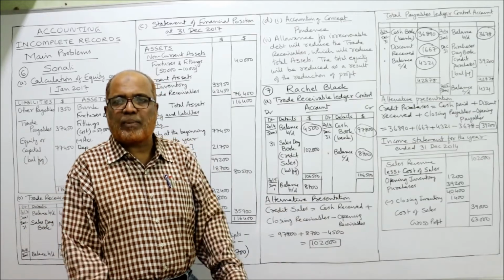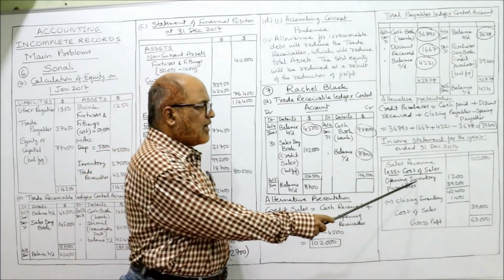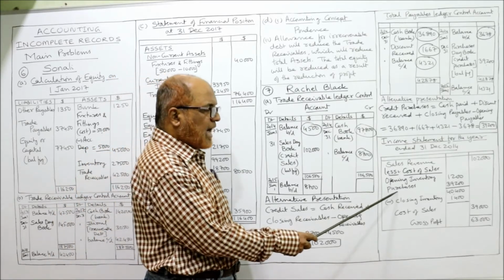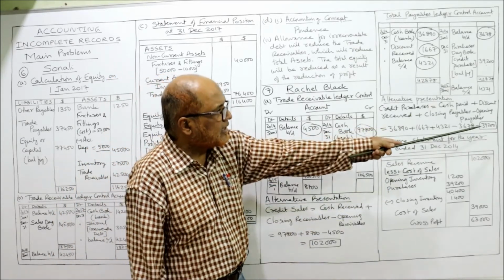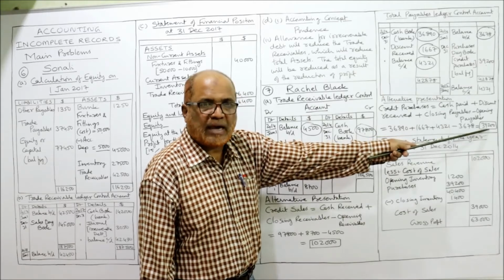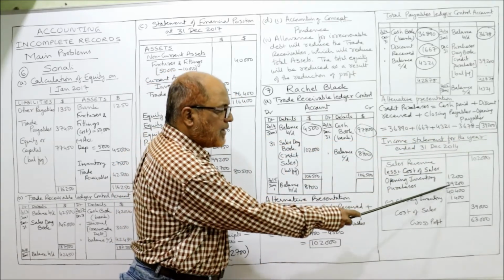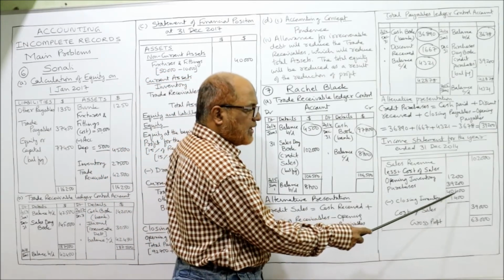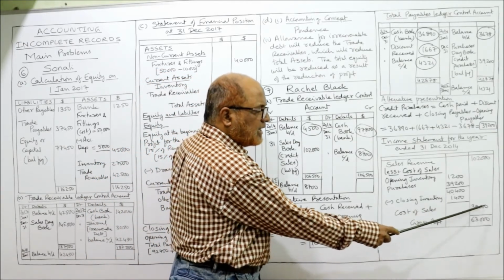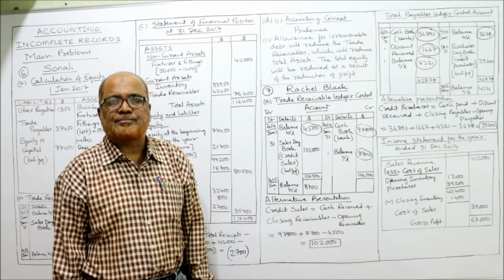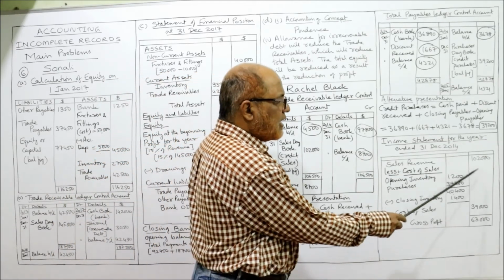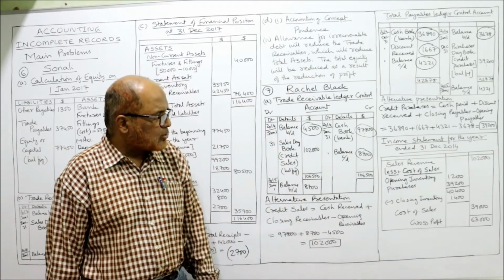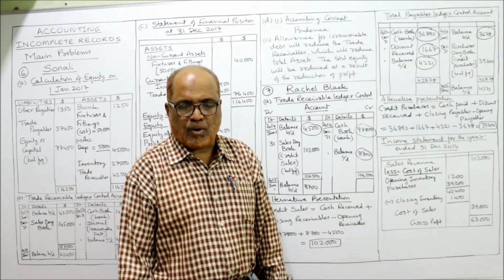So many problems we have applied this. Opening inventory is given in the problem, 1,200. To this we add purchases. Purchases we calculated here, 39,200. Add up. Minus closing inventory, which is given in the problem, 1,400. Deduct 1,400. 39,000 is the cost of sales. Now 1,02,000 minus 39,000, 63,000 rupees is the gross profit.